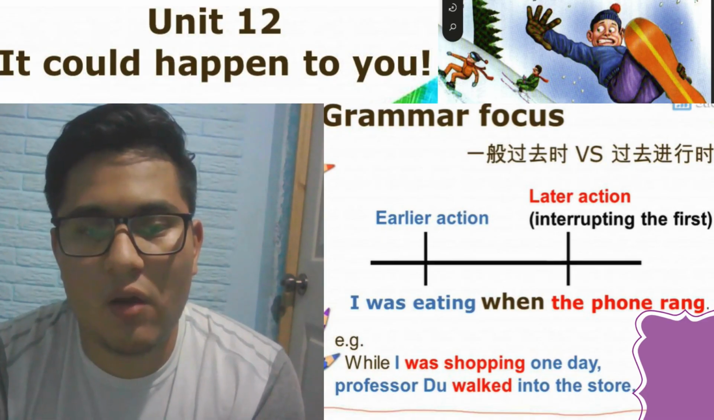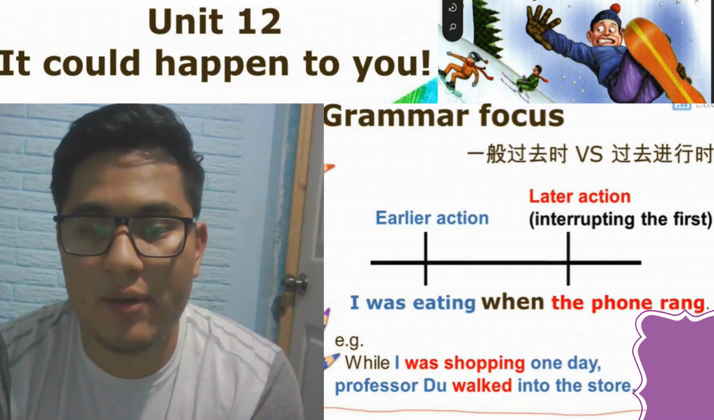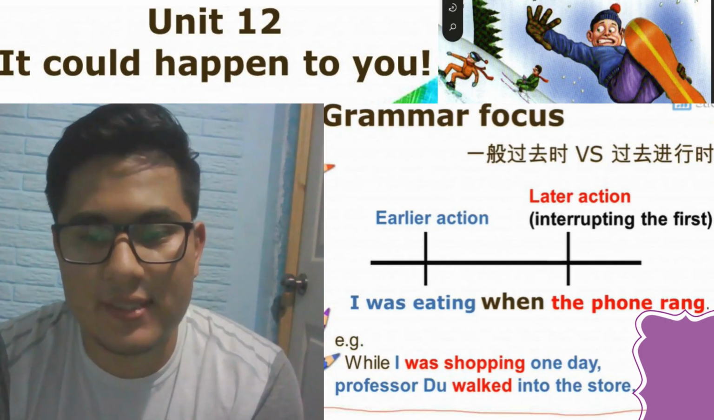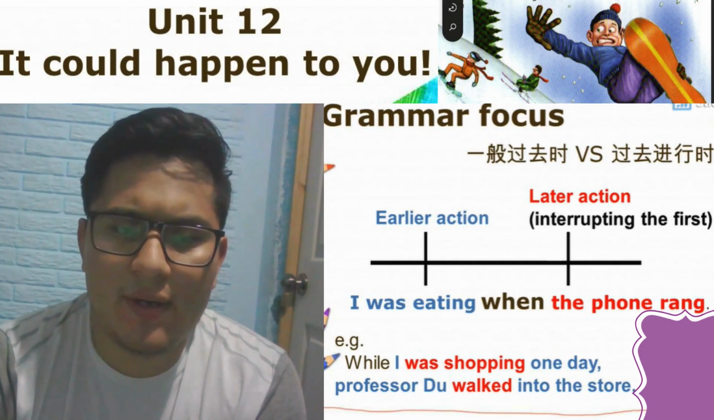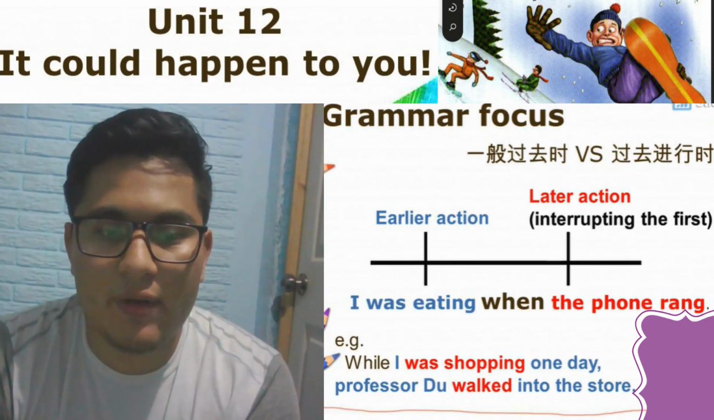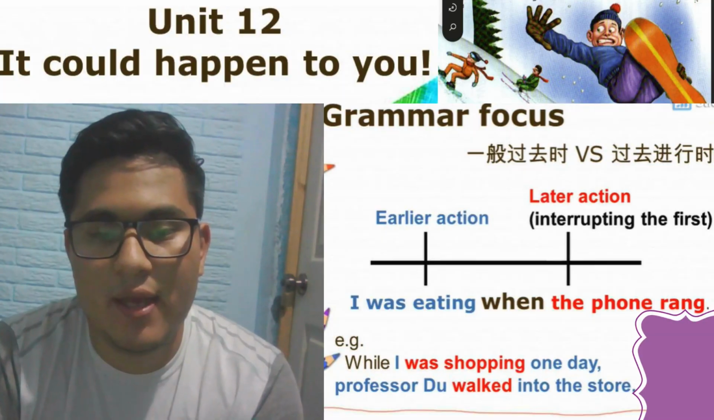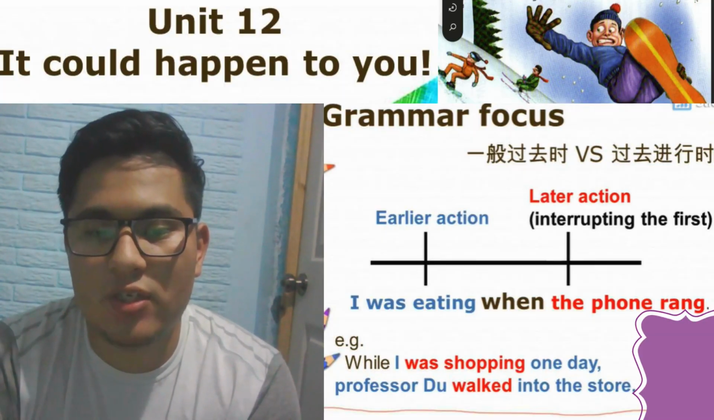The past continuous can also show that an activity was in progress over a period of time, not just a single moment. We were cleaning the house all morning. This is an example. We form the past continuous with was or were, and the -ing form of the verb.